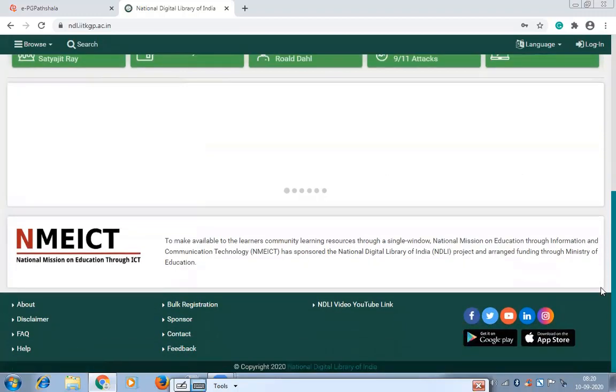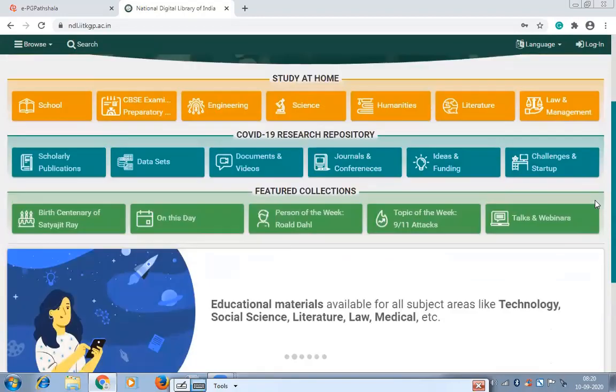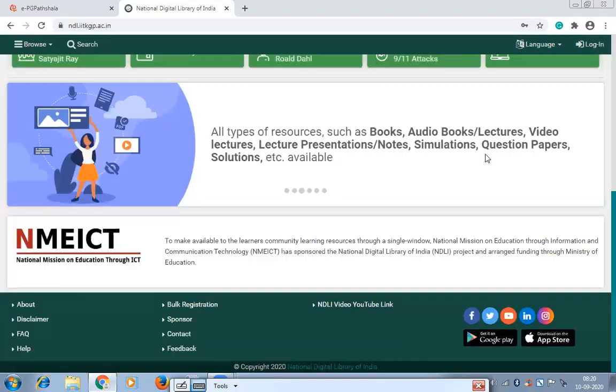This is basically a digital library which gives you access to ample material in different forms. Like it has textual material, books, web pages, video lectures, audio lectures, audio books, plus question papers, solutions, lectures, PowerPoint presentations, all types of material.